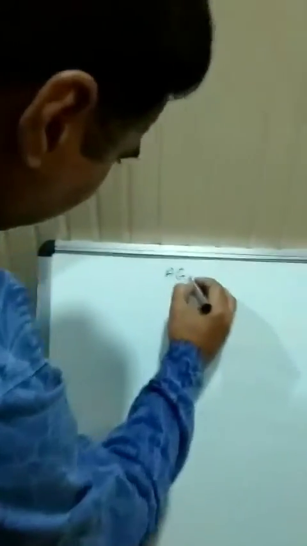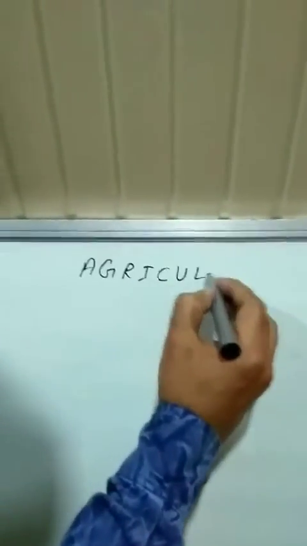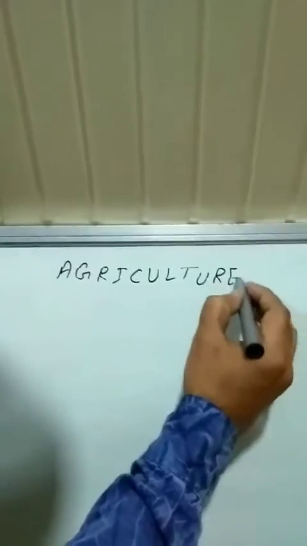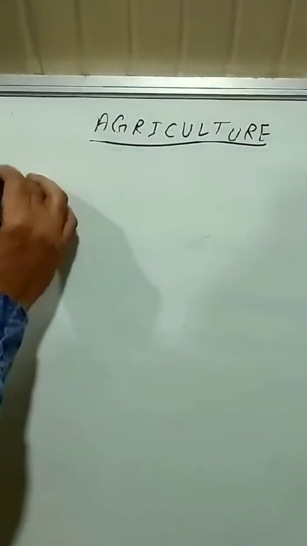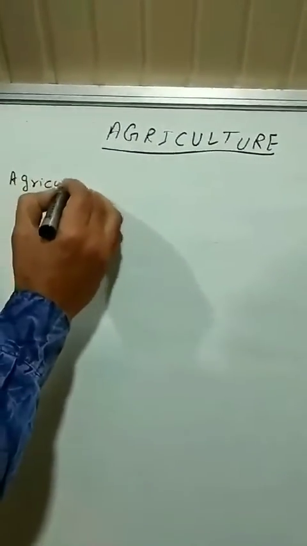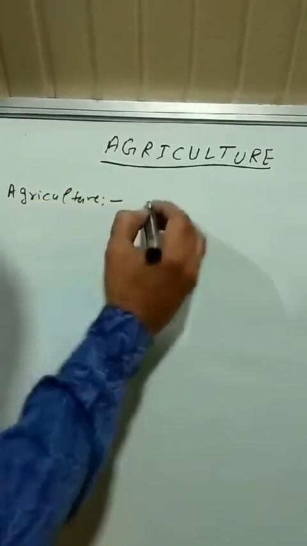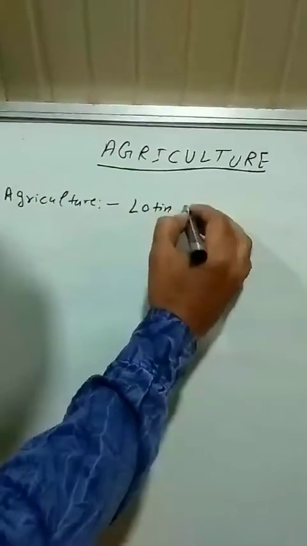Today I am going to teach class 6th geography topic, that is agriculture. So here we start the topic agriculture. Agriculture, the simple meaning that we can take is that to sow any crop in the fields is called agriculture. But here we have some other meaning also. First we find out from where this word has been originated.